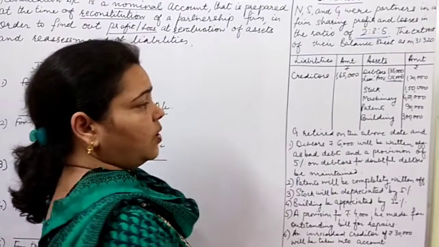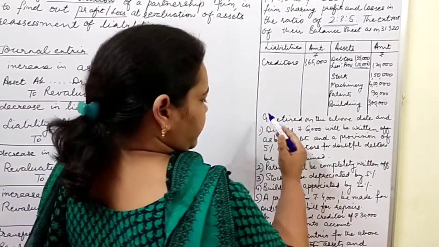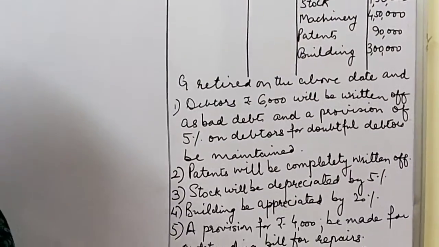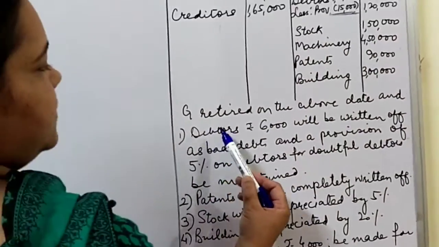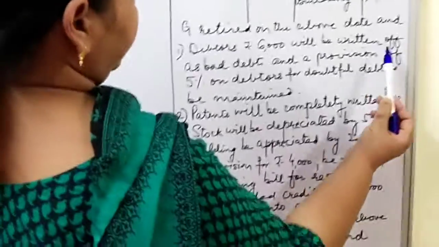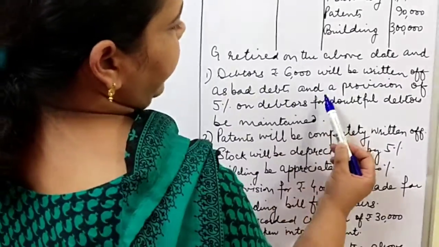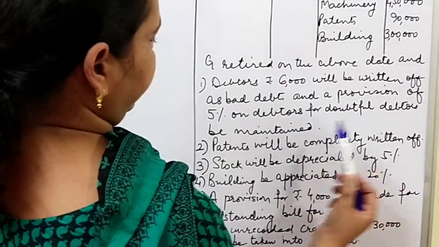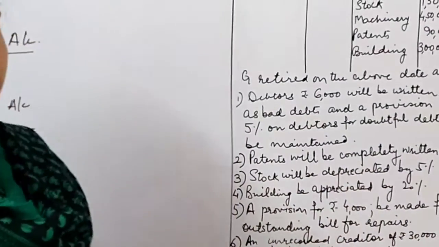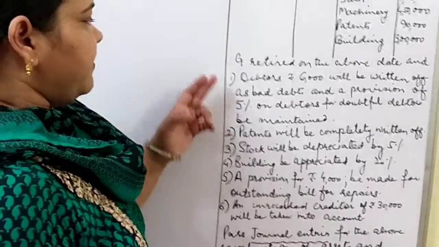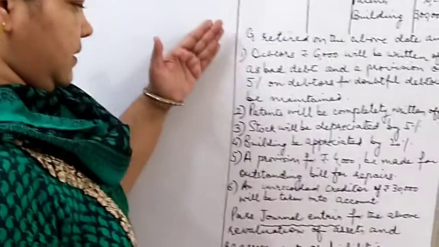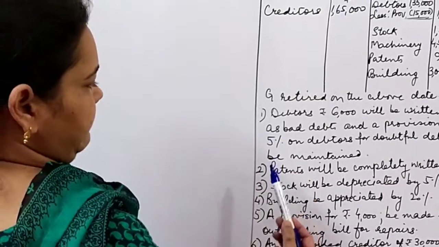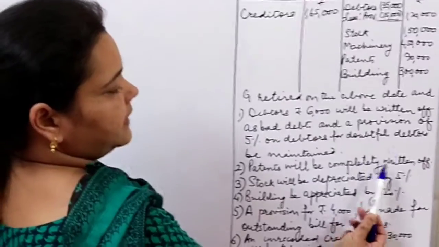G retired on the above date, and the following revaluation of assets and reassessment of liabilities are made. Debtors rupees 6,000 will be written off as bad debts, and a provision of 5% on debtors for doubtful debts to be maintained. Firstly, I will read all the points, and then we will solve each one, discussing at length. Patents will be completely written off.